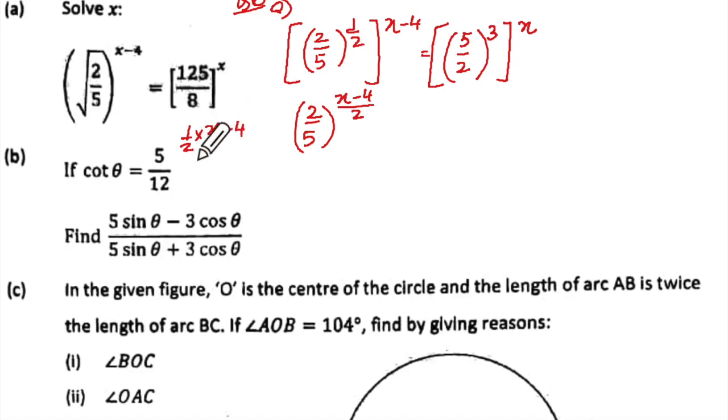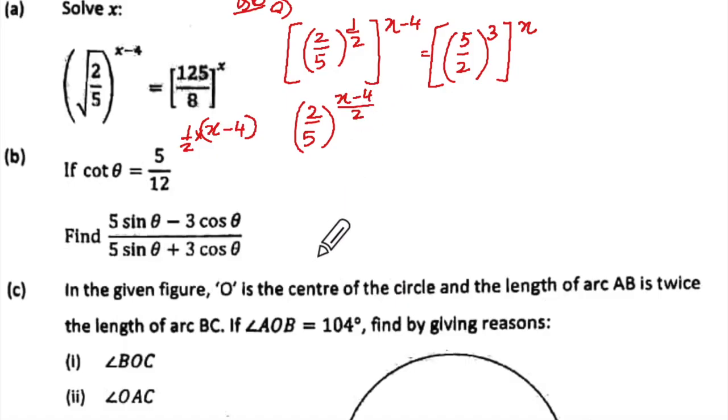Now if you write, in place of this, half multiplied by x minus 4, you will get a 0 here. Tell me what is wrong. The thing that is wrong is half is multiplied only by x, but it should be the whole thing if you don't put the bracket. Many children don't realize this and they fail to put the bracket here and they get a 0. Understanding? So what did I do? The whole thing upon 2 I did.